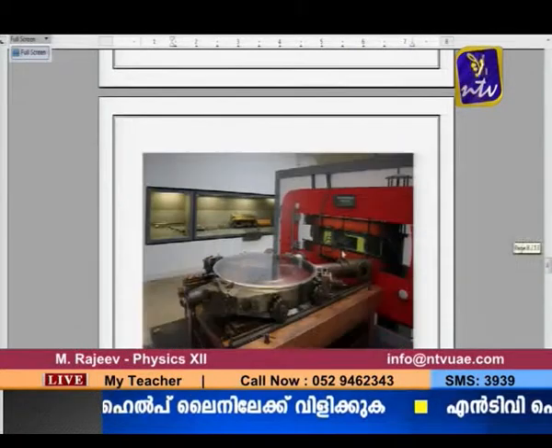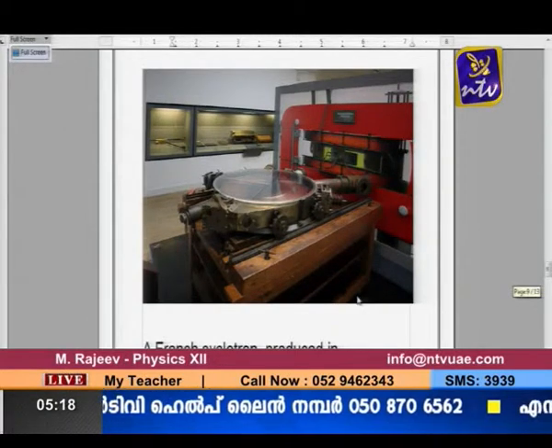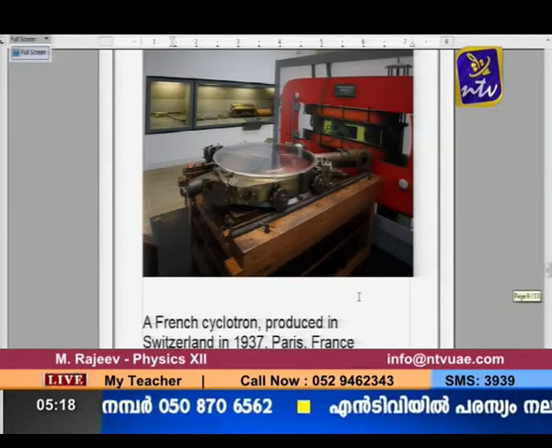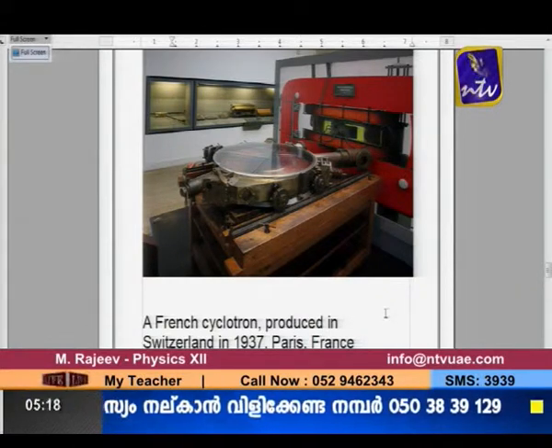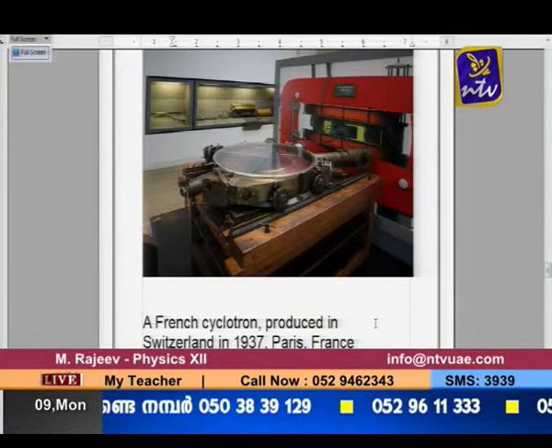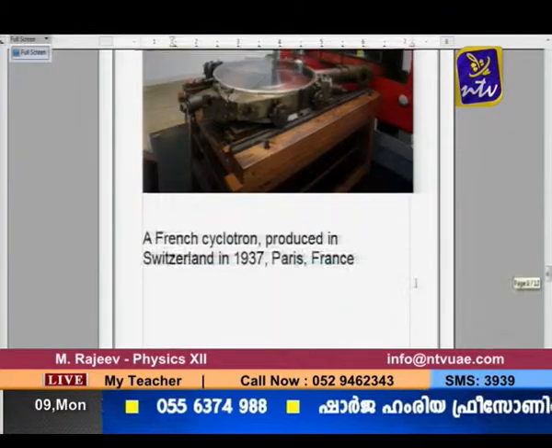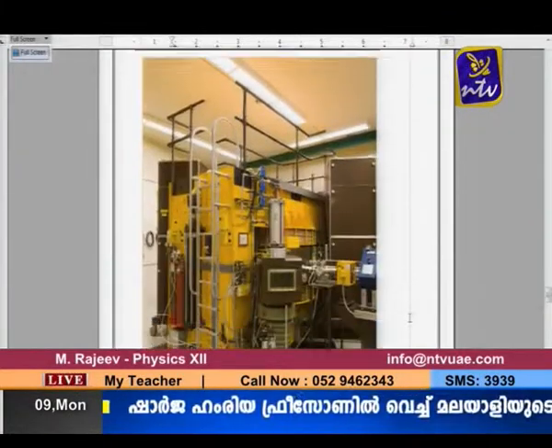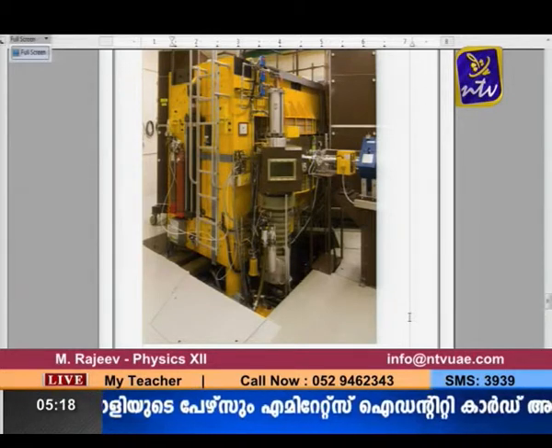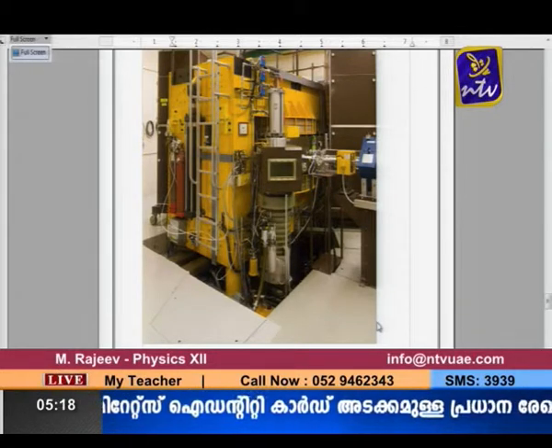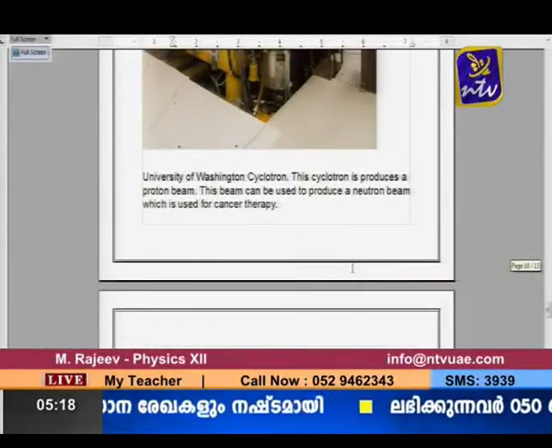All right. Then this picture is one of the old particle accelerators. It was built in 1937, as you can see on the screen, again made in Switzerland. Otherwise, it's a French cyclotron. And one more is there, another one which is made in Washington. It's also a cyclotron, another model, another type of cyclotron. I hope you have seen.